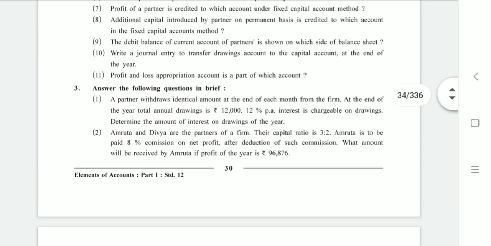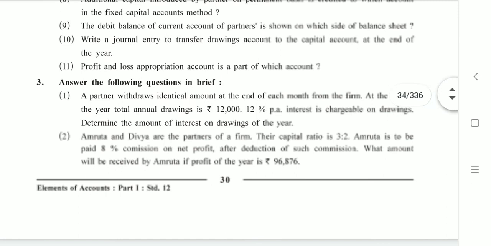Here you can see page number 30. Exercise question 3. Page number 30, question 1. A partner withdraws identical amount at the end of each month from the firm. At the end of the year, total annual drawings is rupees 12,000. 12% per annum interest is chargeable on drawings. Determine the amount of interest on drawings of the year.